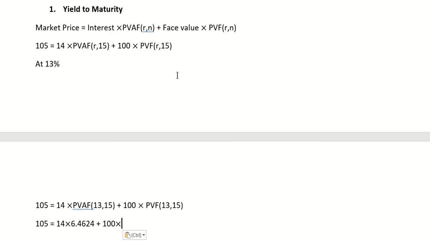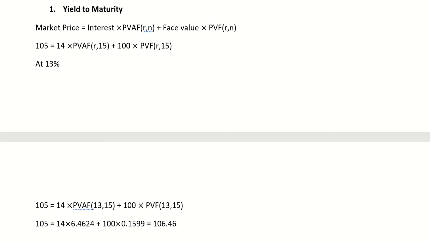The value here is 0.1599, and the answer we got is 106.46. So at 13% the value is 106.46.